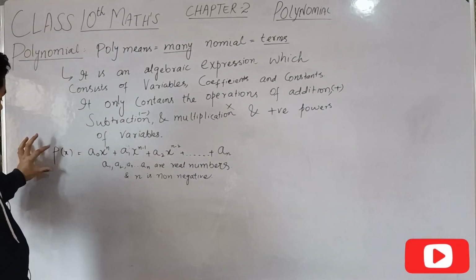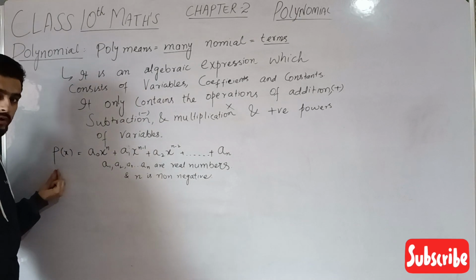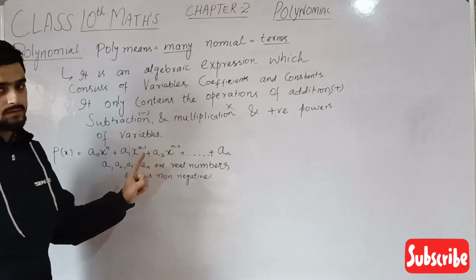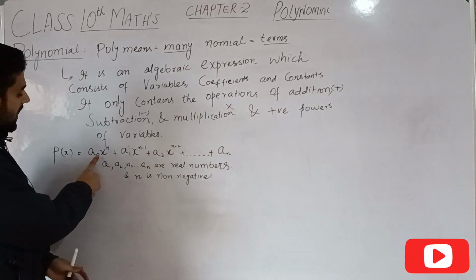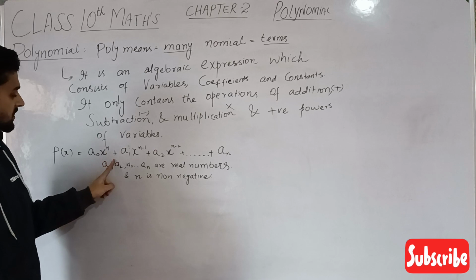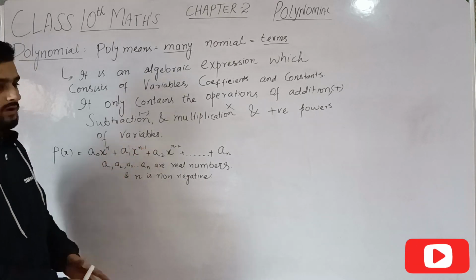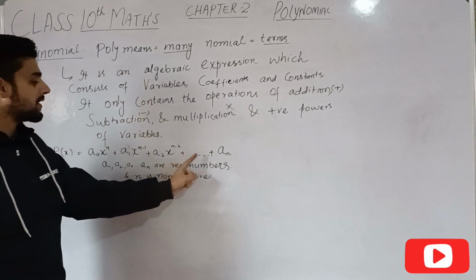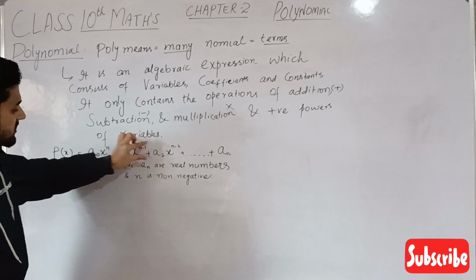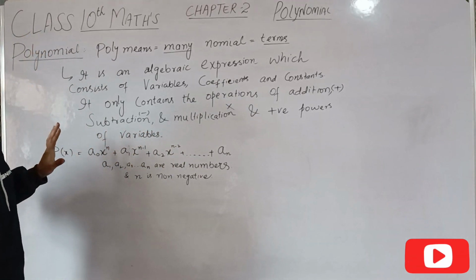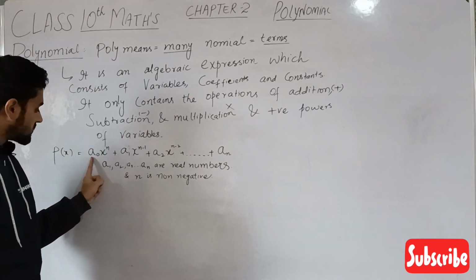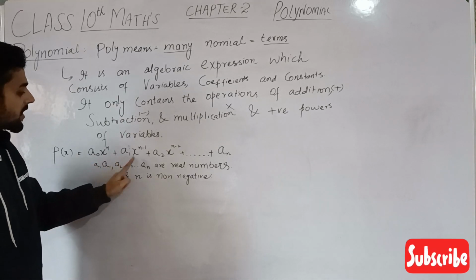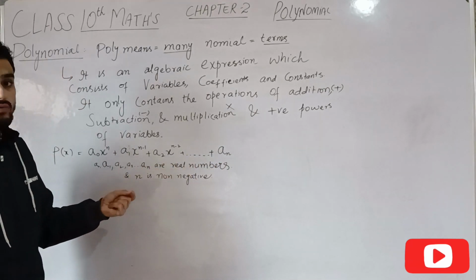A polynomial p of x is an expression of the form a0 x raised to power n plus a1 x raised to power n minus 1 plus a2 x raised to power n minus 2 plus so on up to an. This is an expression for a polynomial. What are a0, a1, a2?